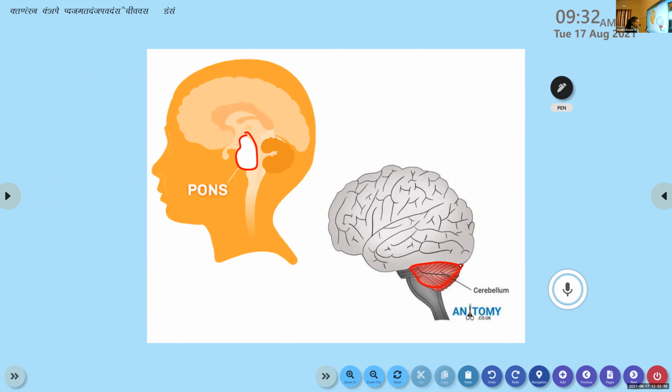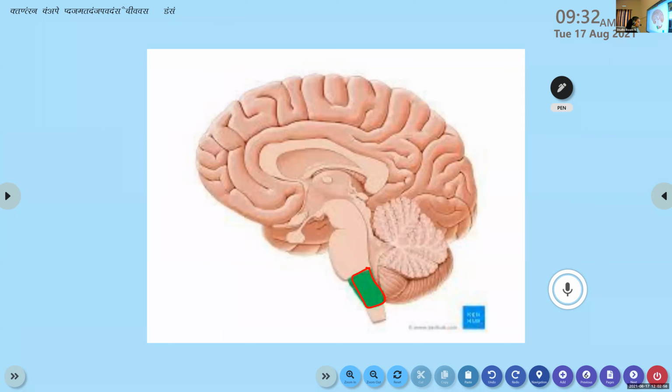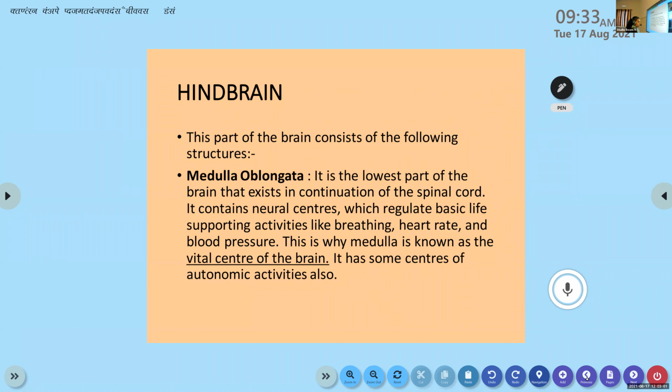Usually it's referred to as a broccoli shaped or cauliflower shaped structure in our brain, in the hindbrain, that is called cerebellum. It has a wrinkled surface. Okay, so which are the three main parts in hindbrain? One is medulla oblongata, another one is pons, and finally cerebellum.